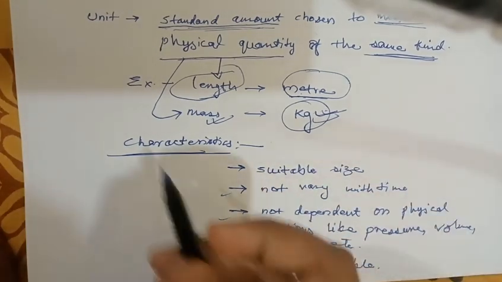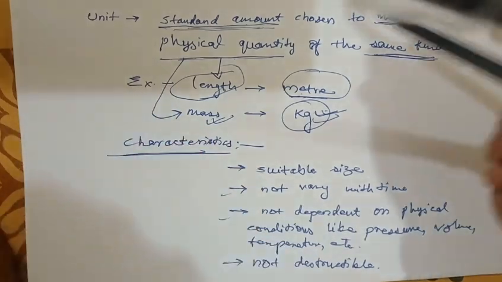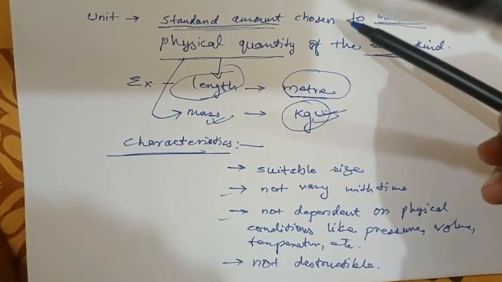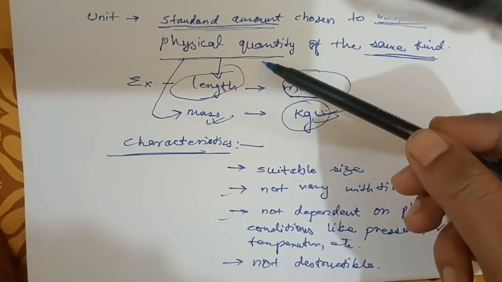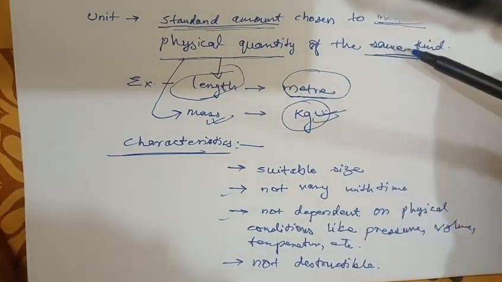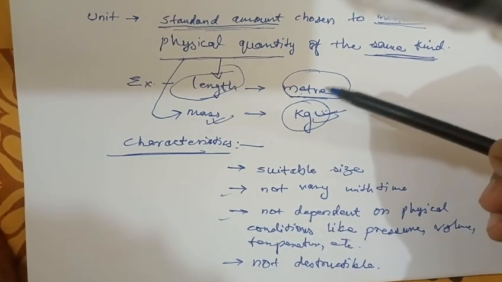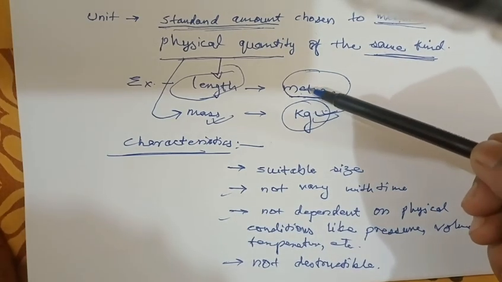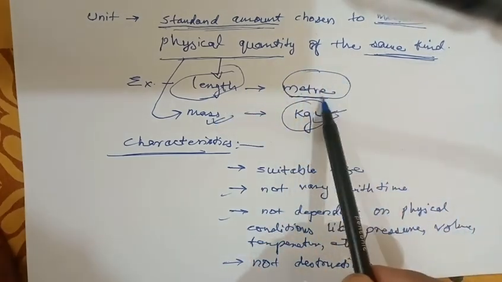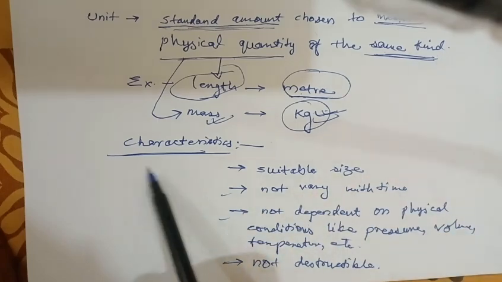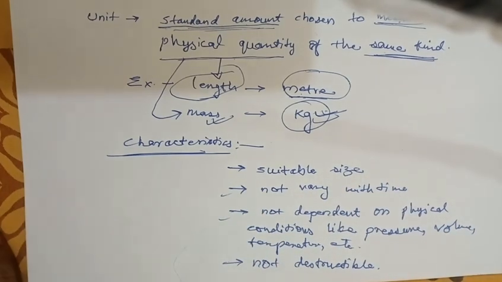So here we see a unit is a standard amount chosen to measure a physical quantity of the same kind. For example, meter can only measure length, not mass. Its characteristics are these four.